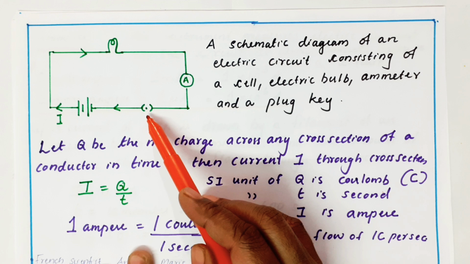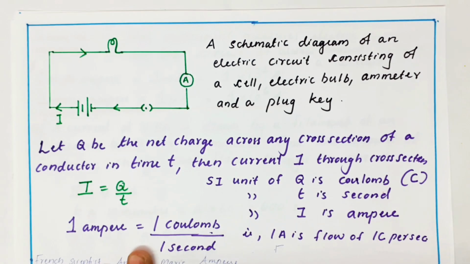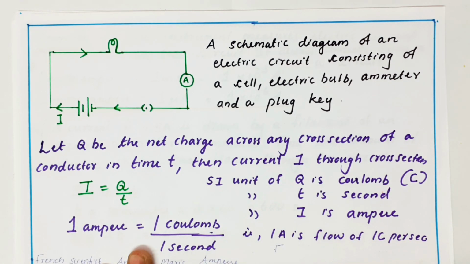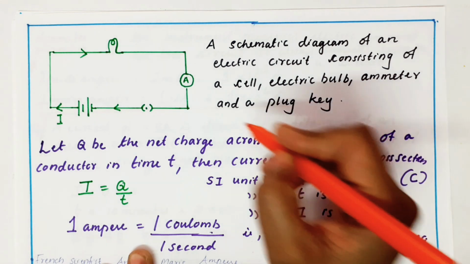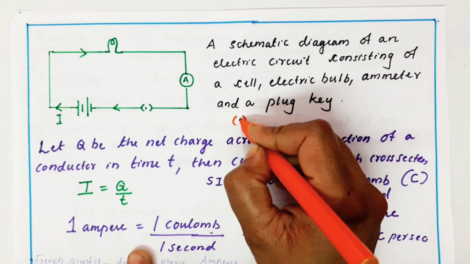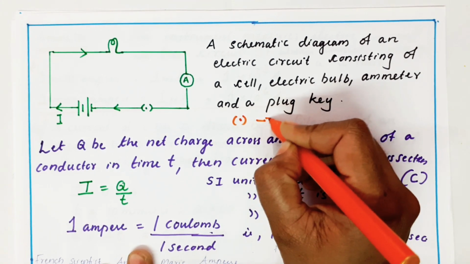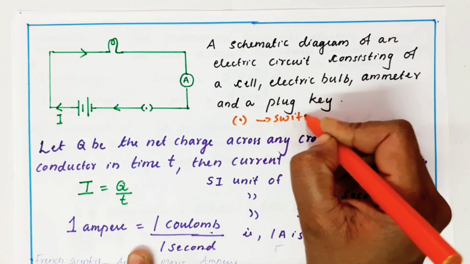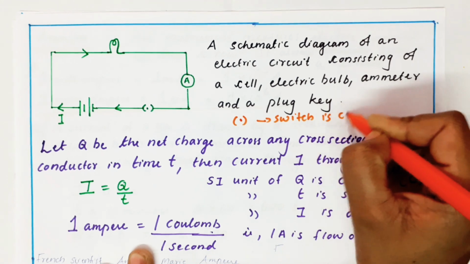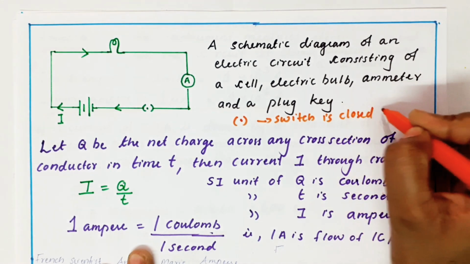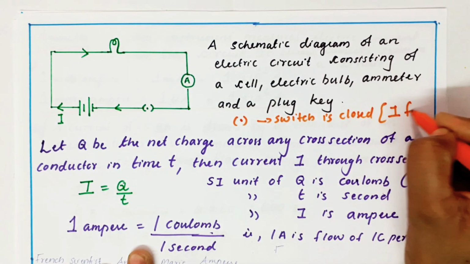And this is called a switch. I put a dot inside. It means that the switch is closed. Switch is closed means current flows. What is the meaning of closed? Current flows.